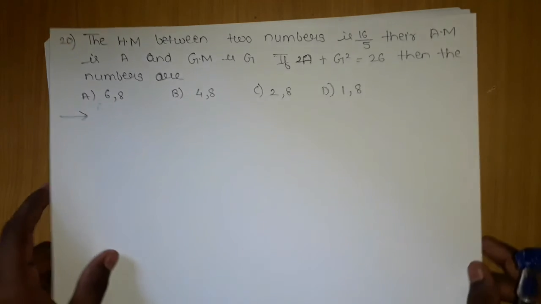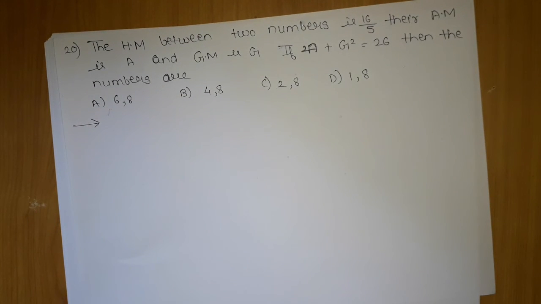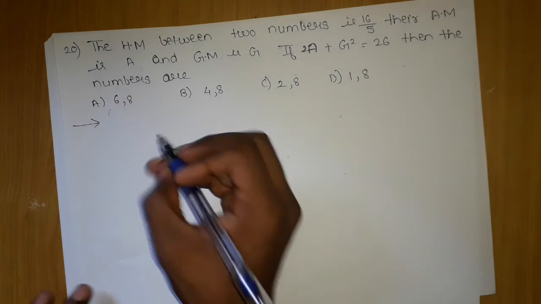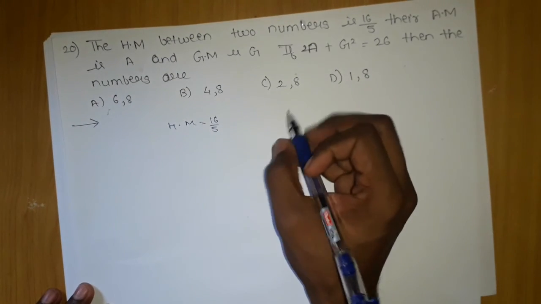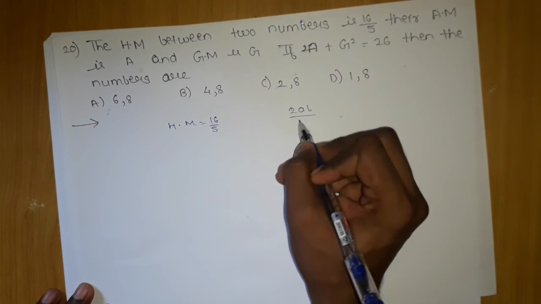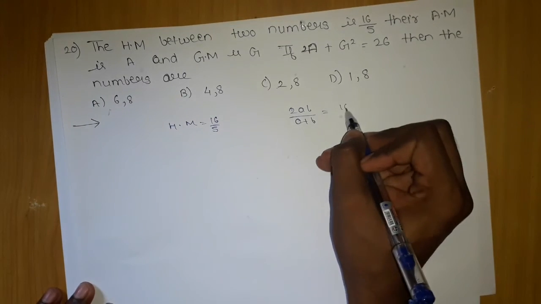The next question which we are going to come across is the 20th question. The 20th question is as follows. The HM between two numbers is 16 by 5. Their AM is A and GM is G. If 2A plus G square is equals to 26, then the numbers are. Now HM of two numbers is 16 by 5, then I can write it as 2AB upon (A plus B), standard formula, equals 16 by 5.